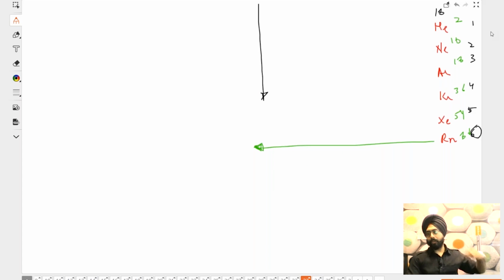Ariman, how did you solve it? What was your way of doing it? Did you just add electrons after xenon? Yeah, so that is also one way of doing it. I personally would have made the whole periodic table and just pointed out where it is. Hardly would have taken me 2 minutes to do so.